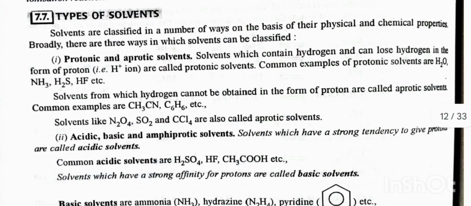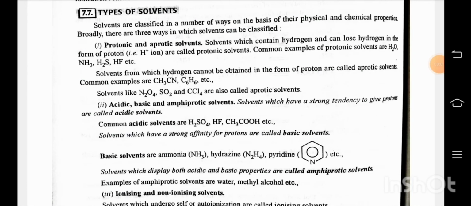Types of solvent. Solvents are classified in a number of ways on the basis of their physical and chemical properties. Broadly, there are three ways in which solvents can be classified. First, protonic and aprotic solvents. Solvents which contain hydrogen and can lose hydrogen in the form of a proton are called protonic solvents. Common examples of protonic solvents are H2O, NH3, H2SO4, HF, etc.